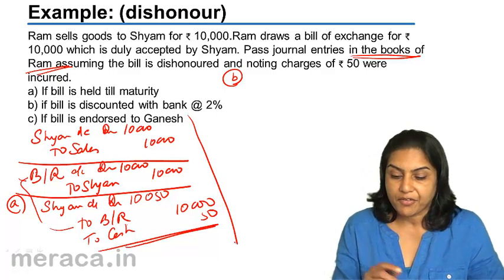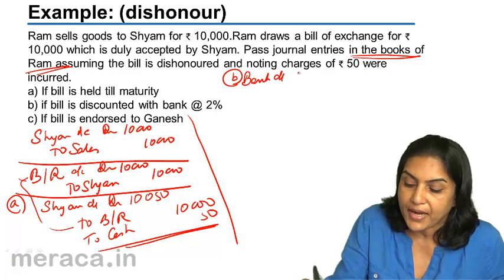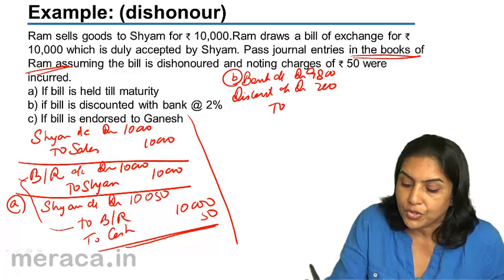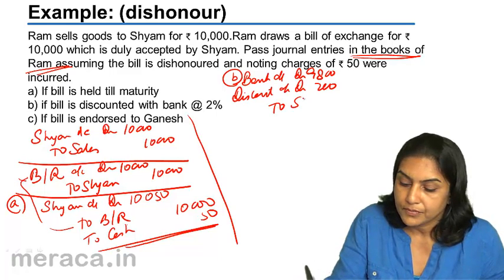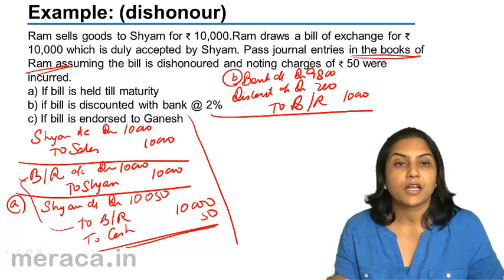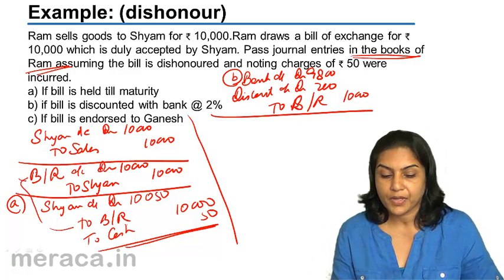So what is the entry for that? When we discount the bill, the entry, as was discussed before, would be bank account debit 9,800. Discount is an expense. Discount account debit 202. Bill receivable 10,000. So now the bill receivable account has been closed. We don't have a bill receivable account in Ram's books.